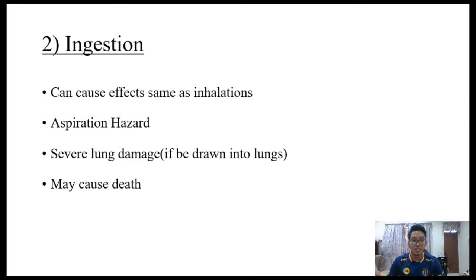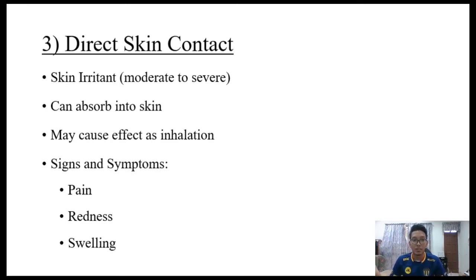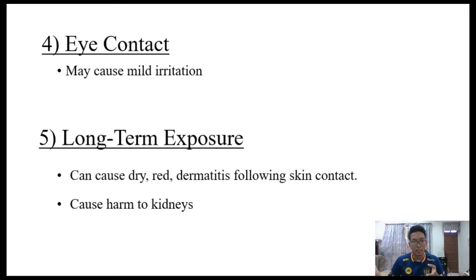Aspiration hazard: severe lung damage if drawn into the lungs, and may cause death for overexposure. Direct skin contact will cause skin irritation from moderate to severe, and it can be absorbed into the skin and may cause the same effects as inhalation, just like before. The signs and symptoms of direct skin contact with toluene are pain, redness, and swelling.